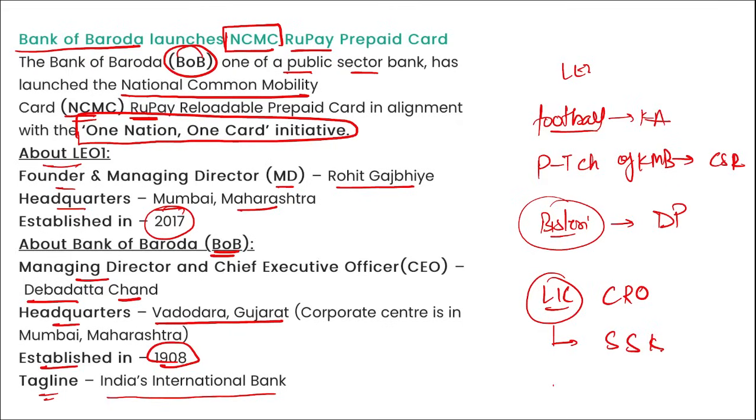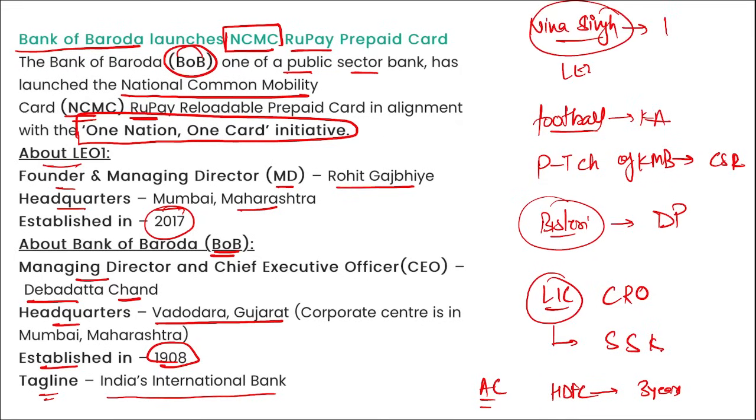Right? Then next, who has been appointed as the chairman of HDFC Bank for the next 3 years? Atanu Chakrabarti, right? He has been reappointed as the chairman for the next 3 years. And remember, Neena Singh became the first woman to be appointed as the Director General of CISF. I repeat, Neena Singh became the first woman Director General of CISF, that is Central Industrial Security Force.